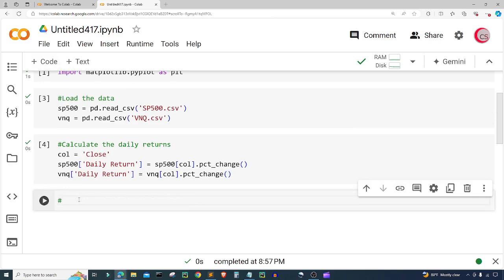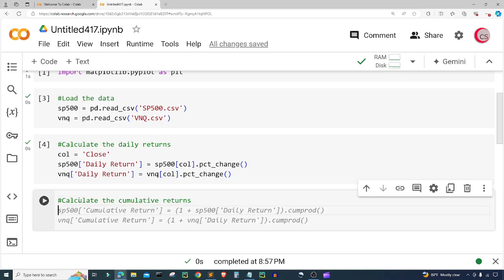Now here we're going to calculate the cumulative returns. I'm going to create a variable called SP. You know what? I'm going to use their suggestion here. Colab has already given us a suggestion to create these cumulative returns. I'm just going to use what they have here, so I'm just going to tab over.